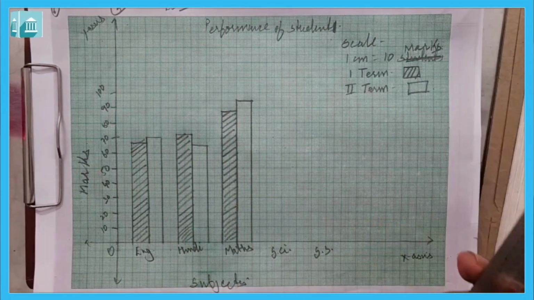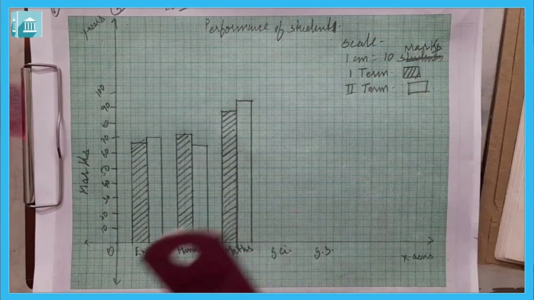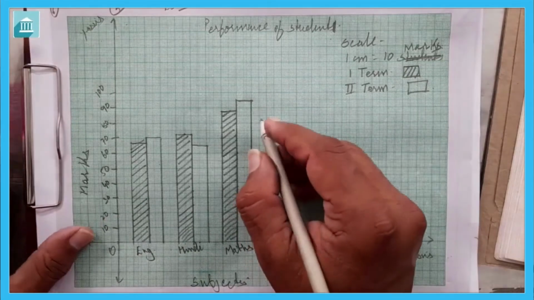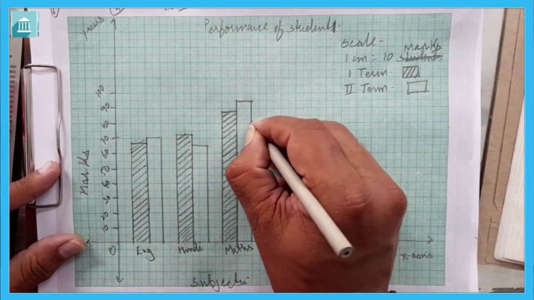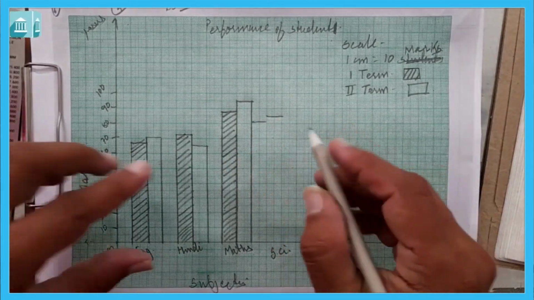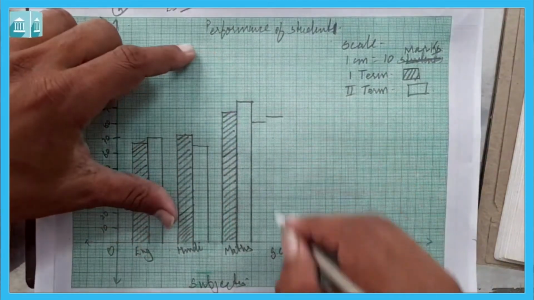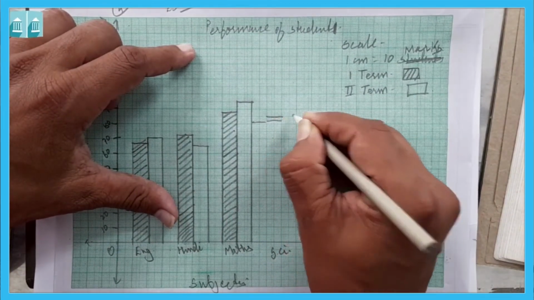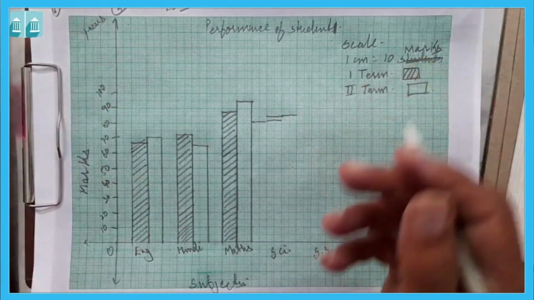This is 88 and 95, and then for science it is given 81 and 85. For science, 81 is here and 85 is here.